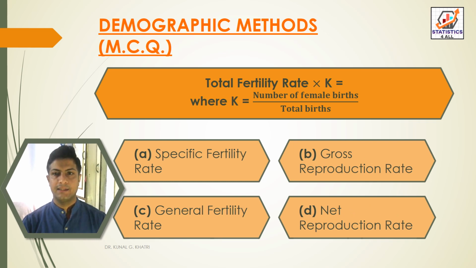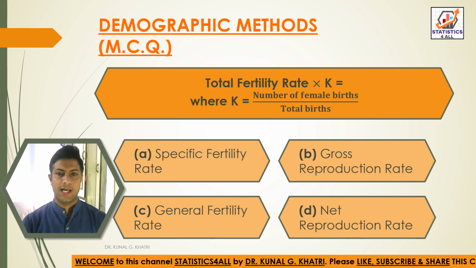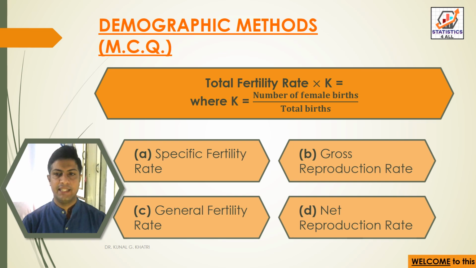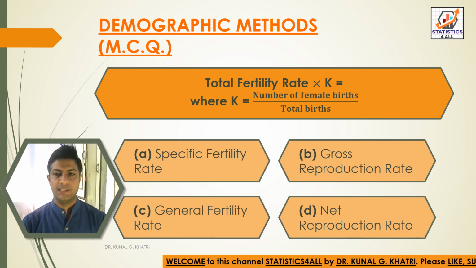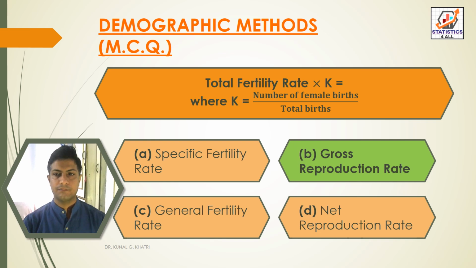Next question, total fertility rate into K, where K is equal to number of female births divided by total births. So options are option A specific fertility rate, option B gross reproduction rate, option C general fertility rate, option D net reproduction rate. So here we have answer option B, that is gross reproduction rate, in which total fertility rate into K, where K is equal to number of female births divided by total births.